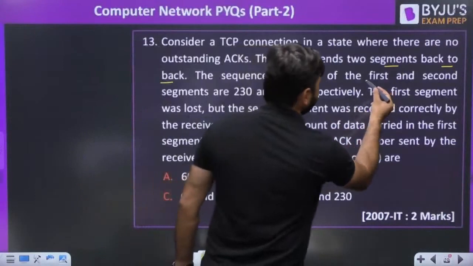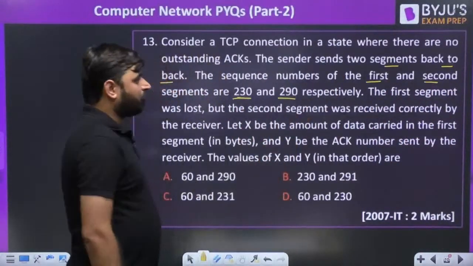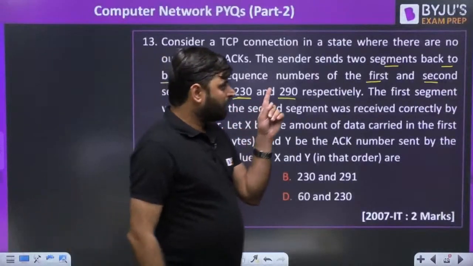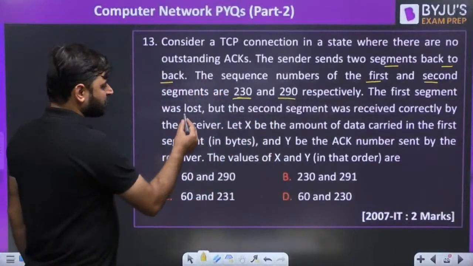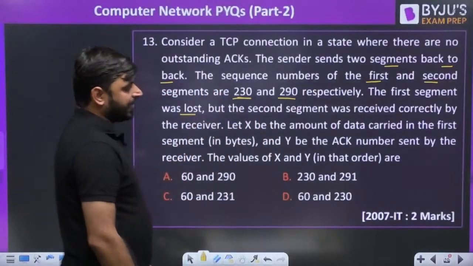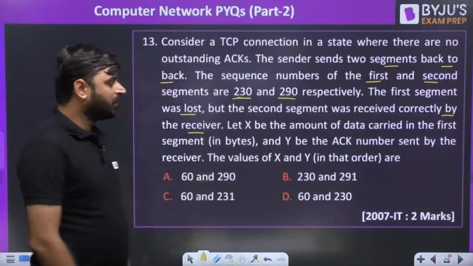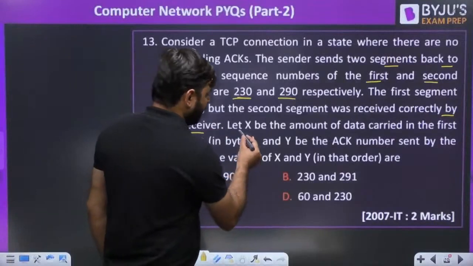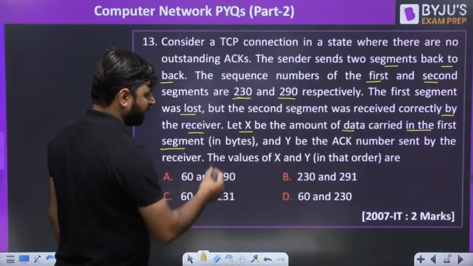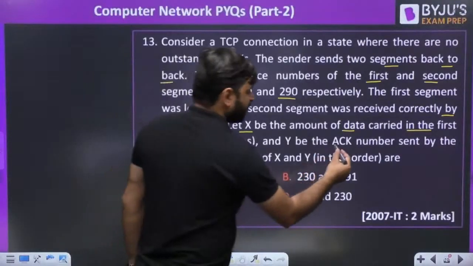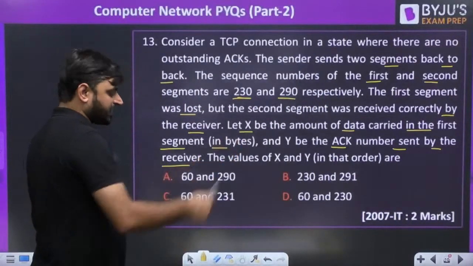The sequence numbers of the first and second segment are 230 and 290 respectively. The first segment has sequence number 230 and the next has 290. The first segment was lost, but the second segment was received correctly by the receiver. Let X be the amount of data carried in the first segment in bytes, and Y be the acknowledgement number sent by the receiver. They are asking the values of X and Y.